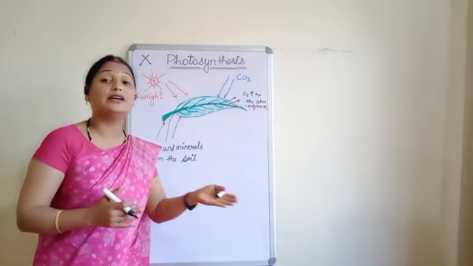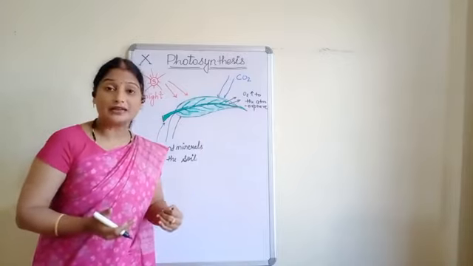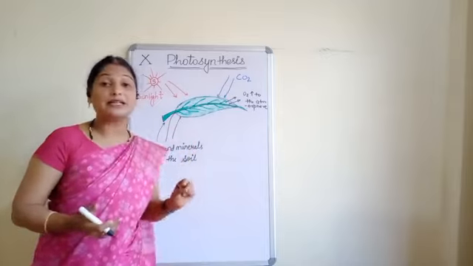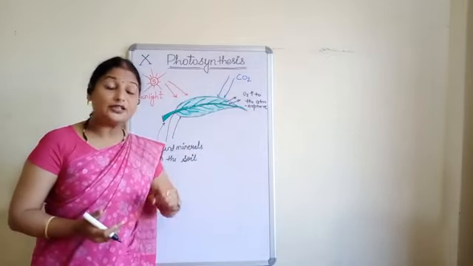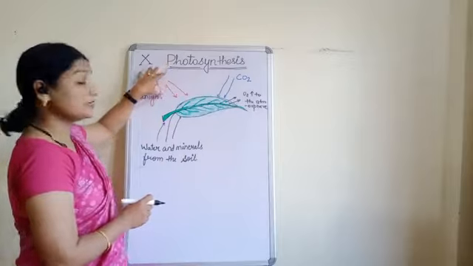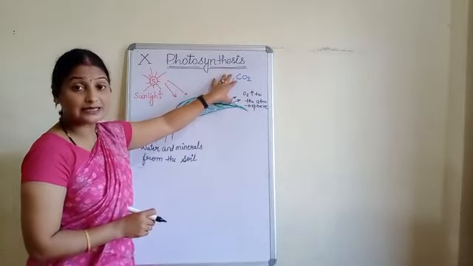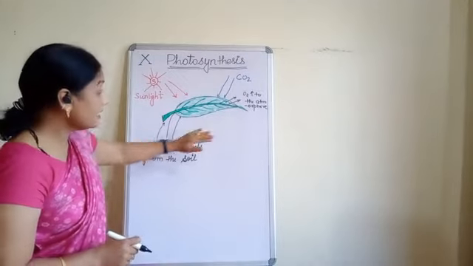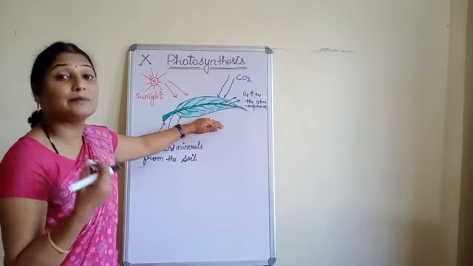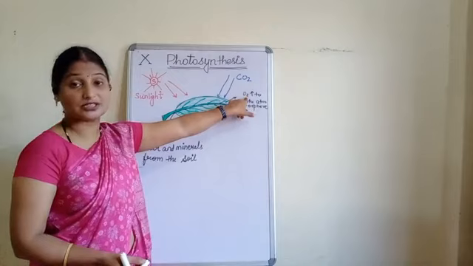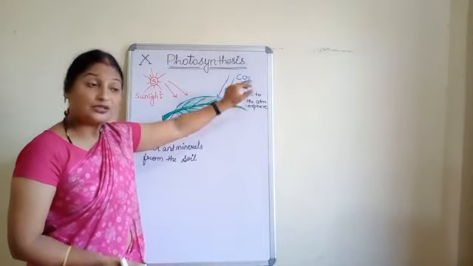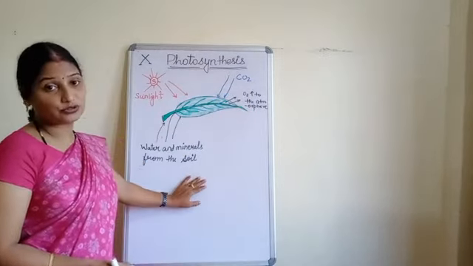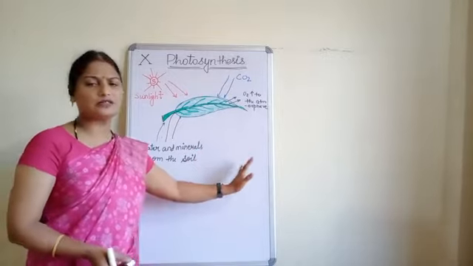But as we grew up, we read that glucose is prepared by the green plant by the utilization of sunlight, carbon dioxide from the atmosphere, water and minerals from the soil inside the chloroplast, with oxygen as a byproduct. Okay. So, this is about photosynthesis, and we all know this definition.